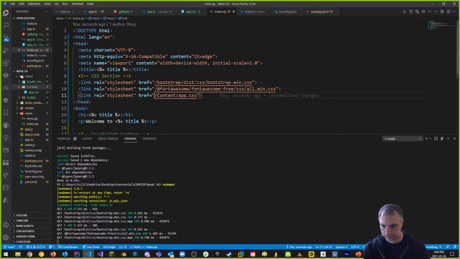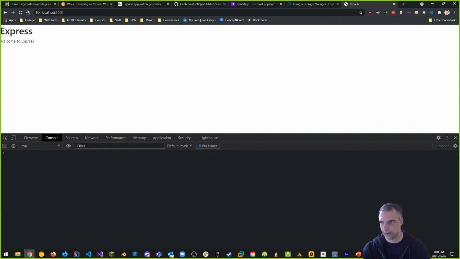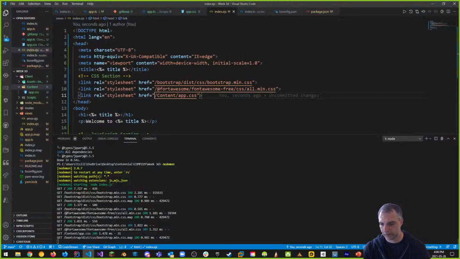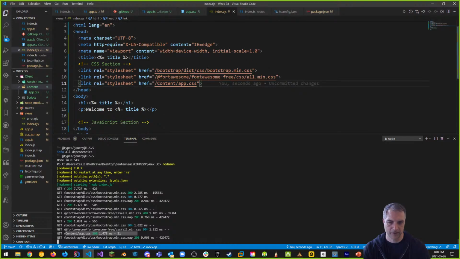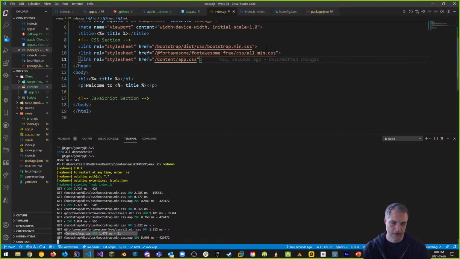Okay. And again, if I go back and refresh, we don't have any errors, and we can see that it's clearly loading content, no problem. So that is our CSS. We've actually set ourselves up for Bootstrap, which is a CSS framework. We've added Font Awesome, and we've added our app.css here, which is our custom CSS, which we haven't yet used.